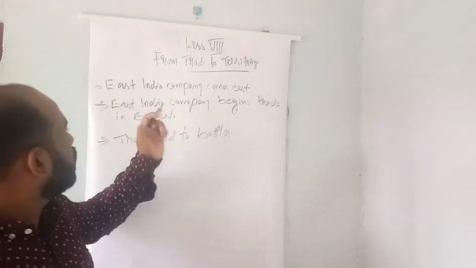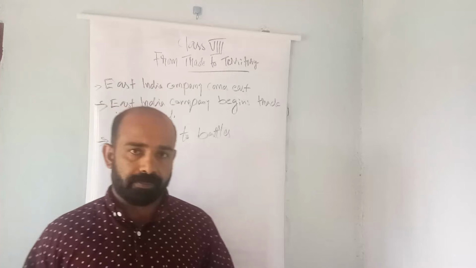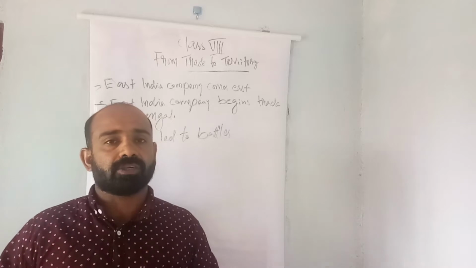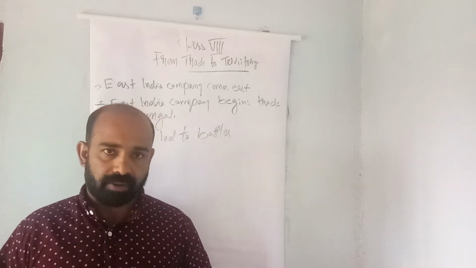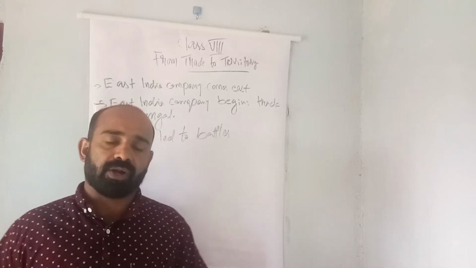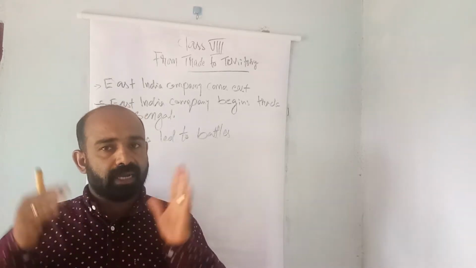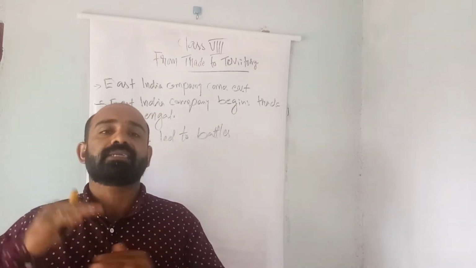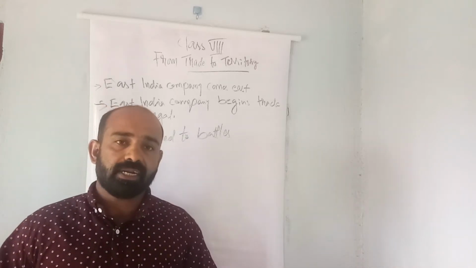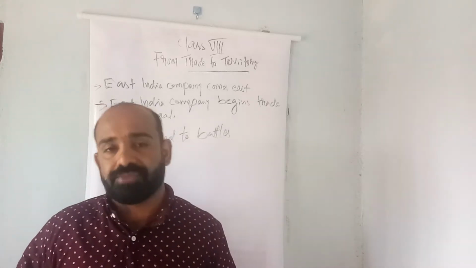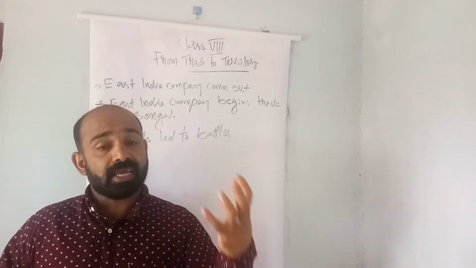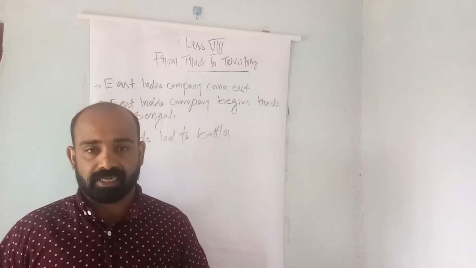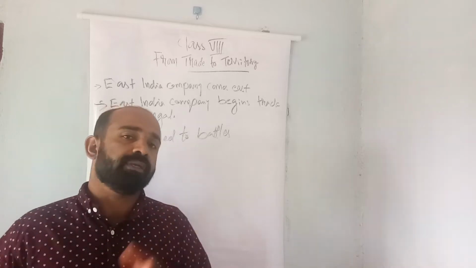And now let us see here, East India Company begins trade in Bengal. The English East India Company established their first factory on the banks of the River Hooghly in 1651. The company's traders were known as factors. In 1696, the company built a fort around its settlement. And just two years later, the company officials tried to bribe Mughal officials for getting more rights over Kalikata, present-day Calcutta, the Zamindari right.